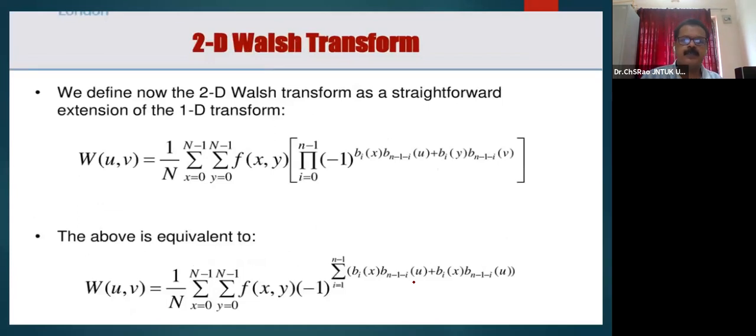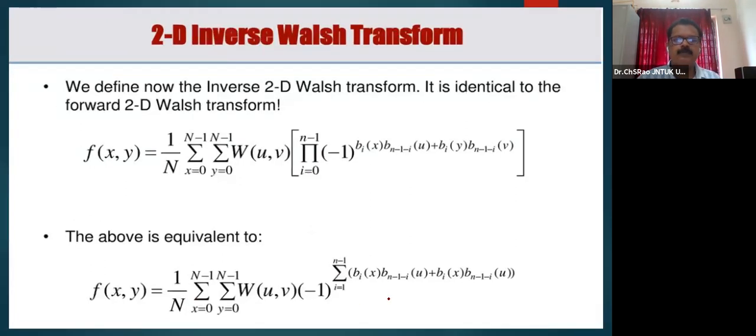For 2D, if we extend it, W(u,v) may be written as a double summation, x equal to 0 to n minus 1 and y equal to 0 to n minus 1, f(x,y) times the product, minus 1 to the power of sigma i equal to 1 to n. This is the generalized forward representation of the Walsh transformation equation. This is the inverse transformation equation for the Walsh transform.